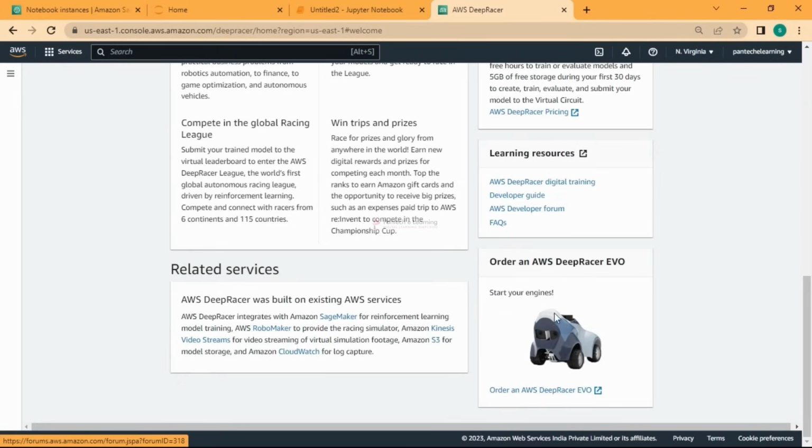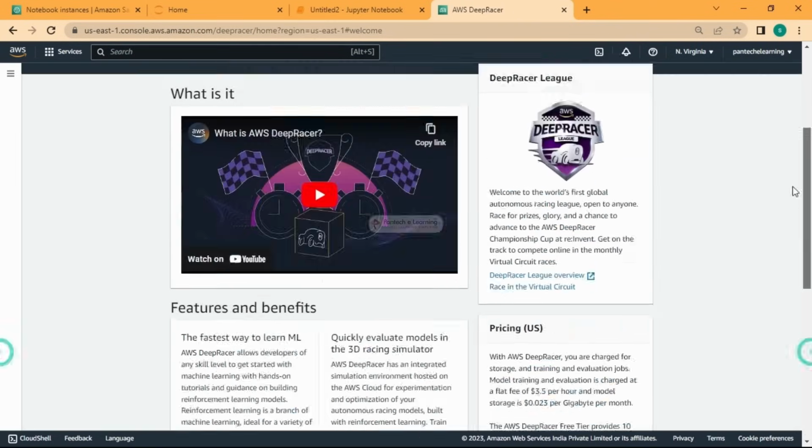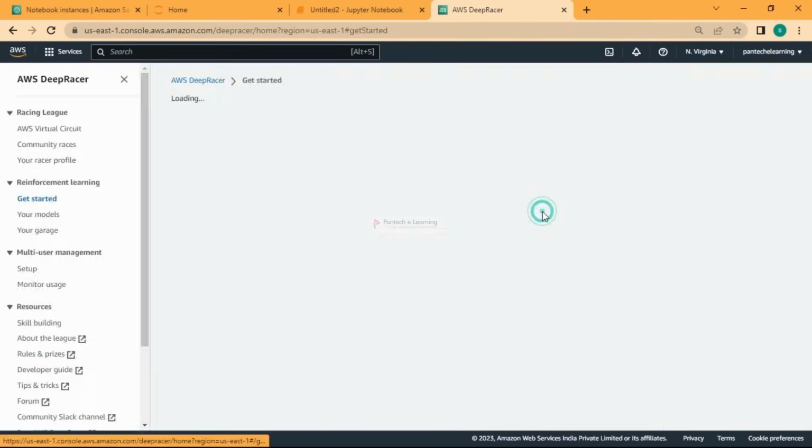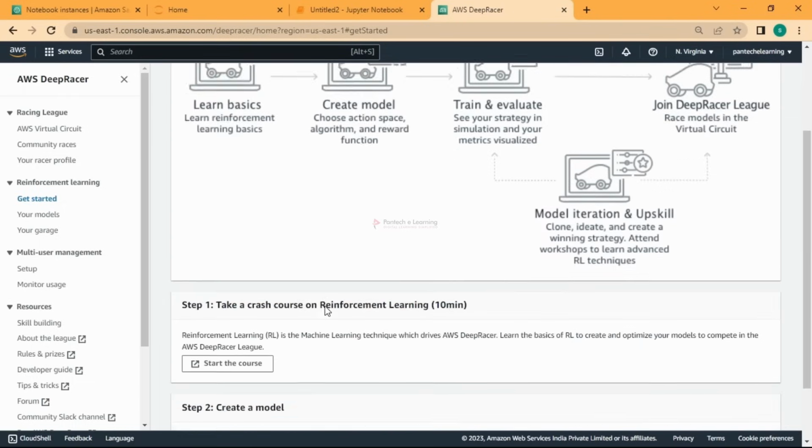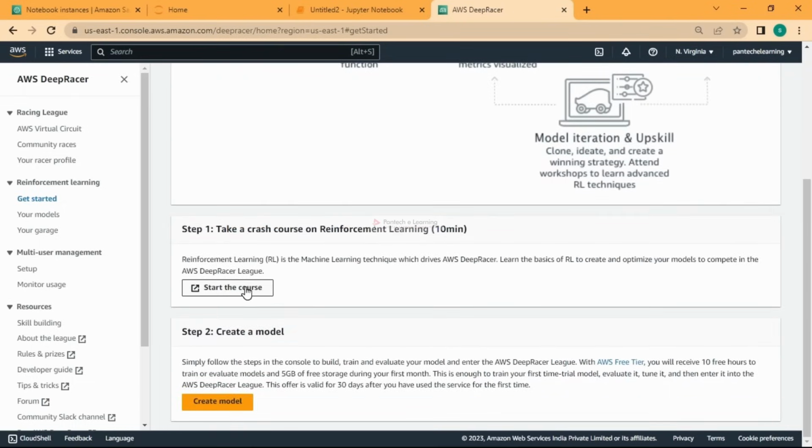You can create and order this car, which uses cameras and sensors to run. So we can go and create a model. Here you can learn about it. First, let us learn the basics. We may not go hands-on with this, but you can create a model, train and evaluate it, upskill, and also join the league. So we'll go with learning the basics by taking this course.